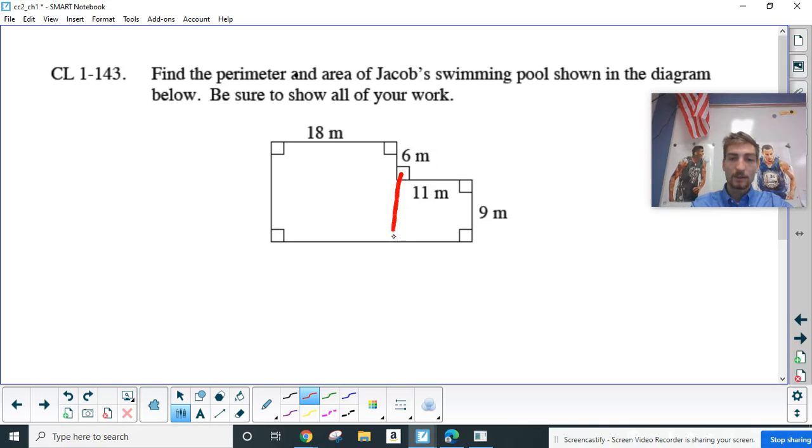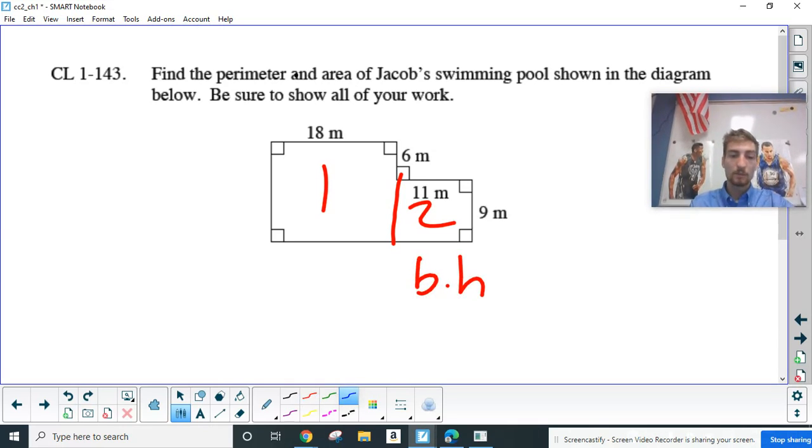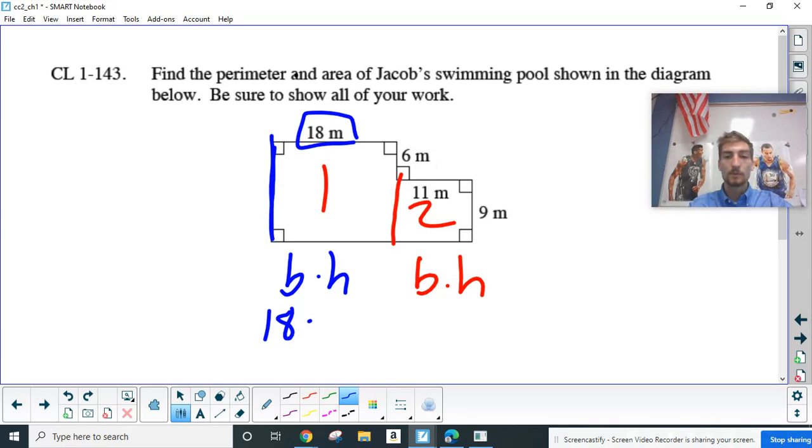Well, I see a rectangle here and a rectangle here. So 1, 2. What is my height and base of this one? And then what is my base and height of this one? Well, I know that the base here is 18 for my first rectangle. And then my height, that's going to be here, which we said if we take 9 and 6 and add them together, we're going to get 15. So 18 times 15.